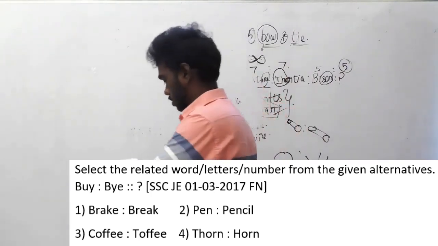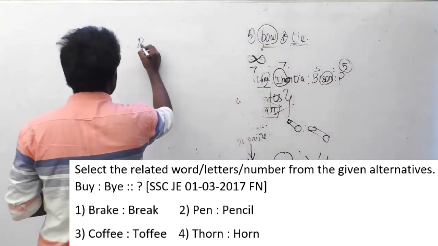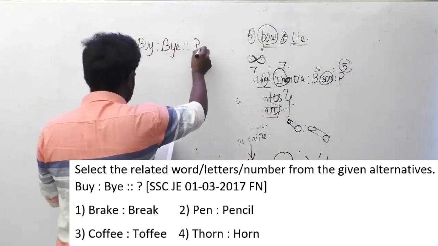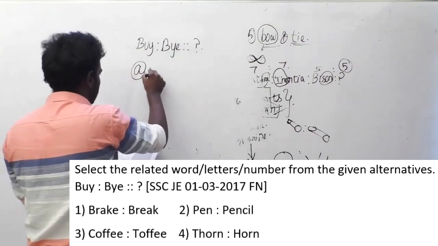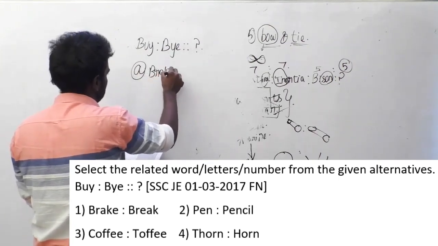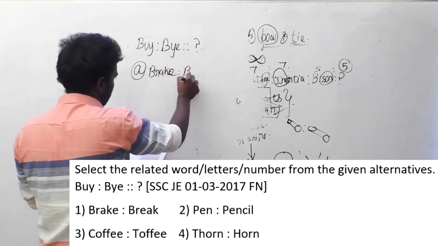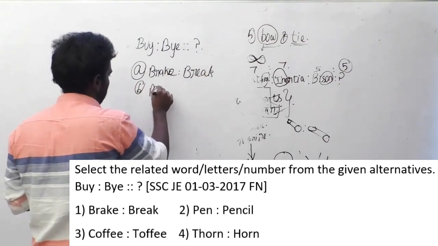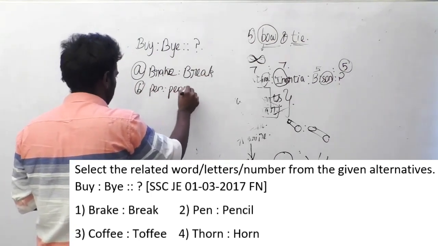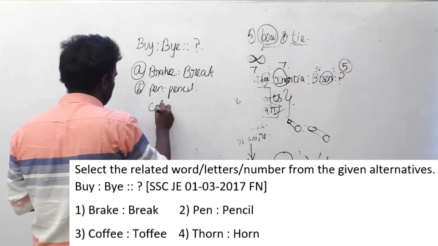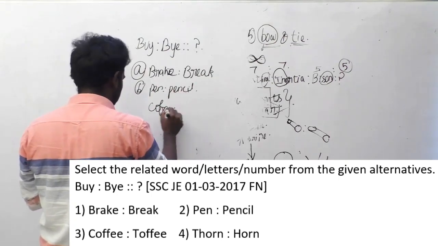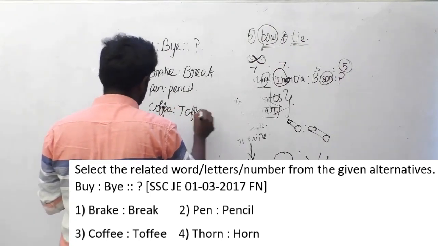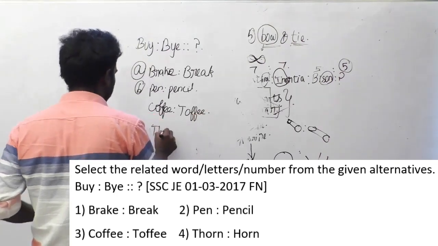The question here: buy is to buy, implies? Option A, break is to break. Option B, pen is to pencil. Option C, coffee is to toffee. Option D, thorn is to horn.